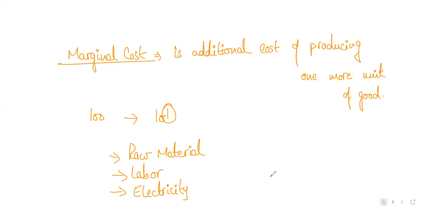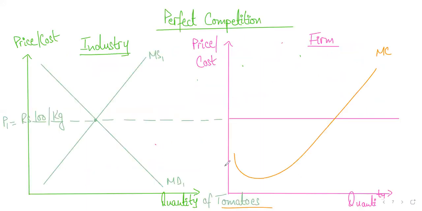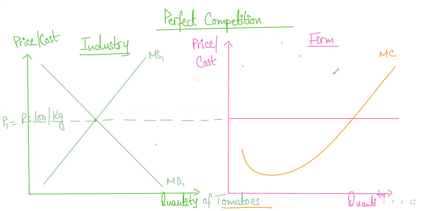Now, you might be wondering why the shape of marginal cost looks like this. We will talk about this in more detail in unit 2 when we come to the types of cost, so we don't need to worry about it at the moment. For now, just remember that marginal cost will always be a J-shaped graph, not exactly J-shaped, but a little like this. Easy. Any confusion so far, students?